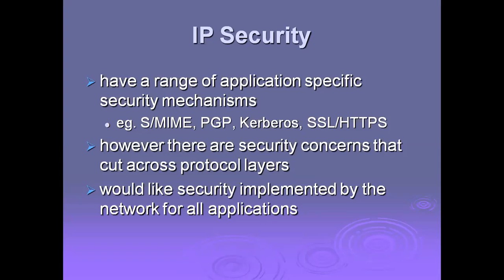For example, S/MIME, PGP, Kerberos, SSL, HTTPS. S/MIME is nothing but Secure/Multipurpose Internet Mail Extensions, especially for email security. We'll discuss it in detail. Next is PGP, Pretty Good Privacy. This is also an open source security standard, and it is also best suited for email security.